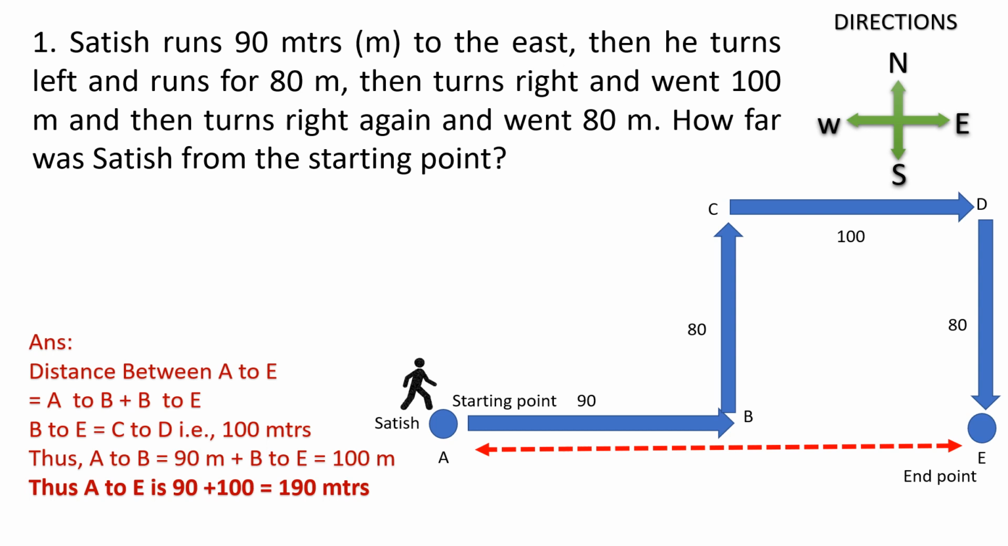Then distance from A to E is equal to A to B plus C to D. Then A to B is 90 plus C to D is 100. So the total distance from the starting point is 190 meters.